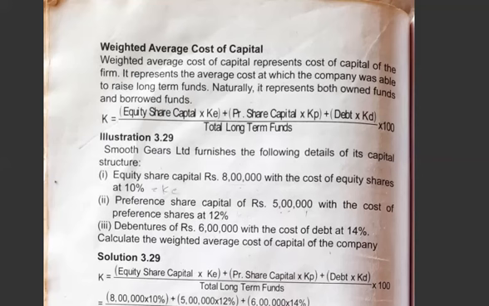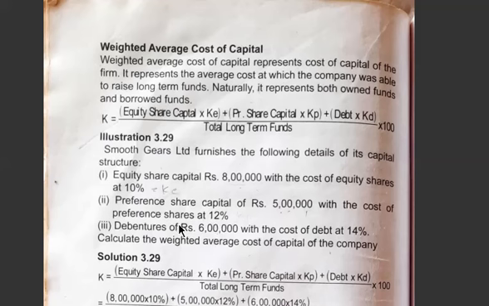Let us see the formula to calculate the weighted average cost of capital, that is K. K is equal to equity share capital into KE plus preference share capital into KP plus debt into KD divided by total long term funds into 100. This is the formula to calculate the weighted average cost of capital. Let us go through the problem and then we will calculate the weighted average cost of capital.